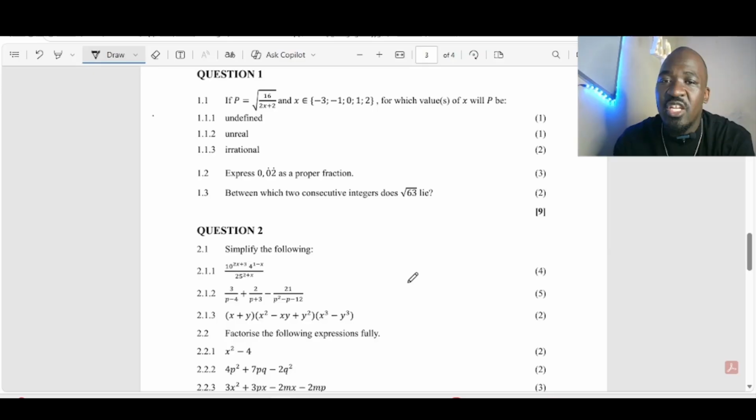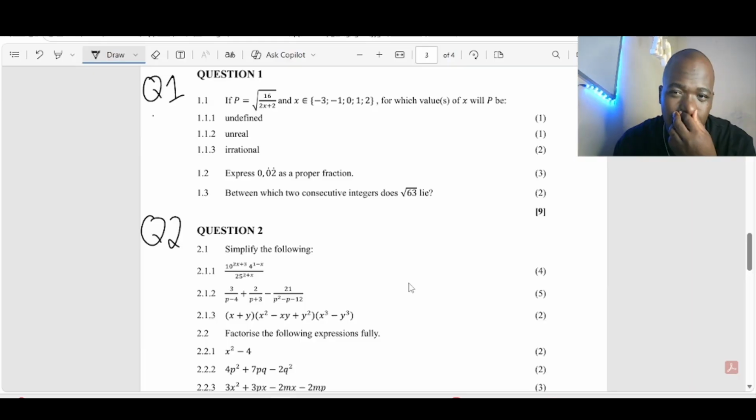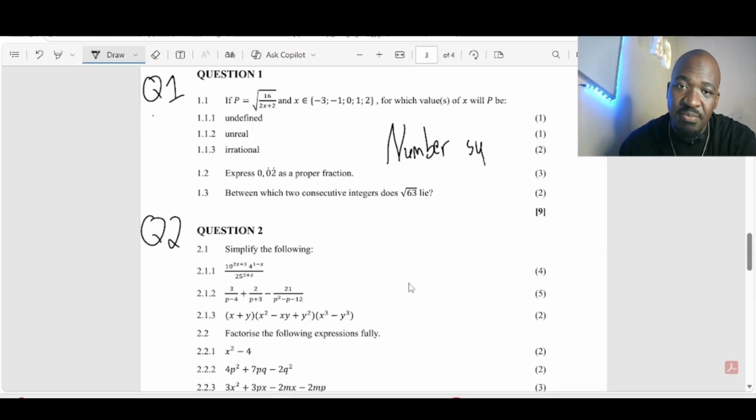Question 1, the topic here on both question 1 as well as question 2. So if you look at these two questions, I don't want to rush it. If you look at these two questions, the focus here, the first one, is number systems.